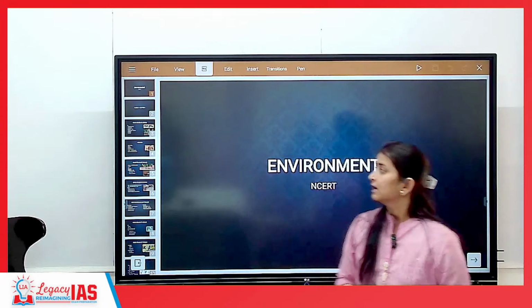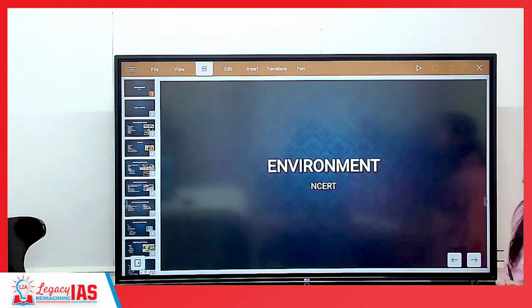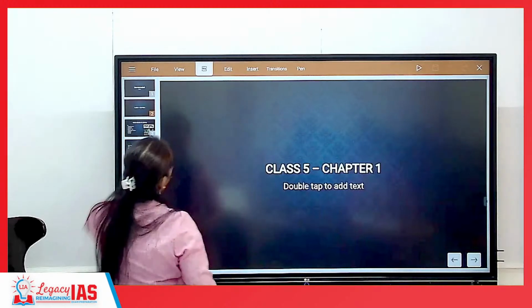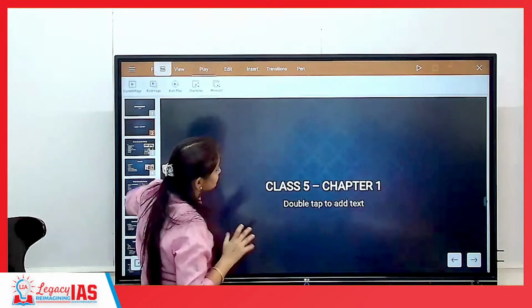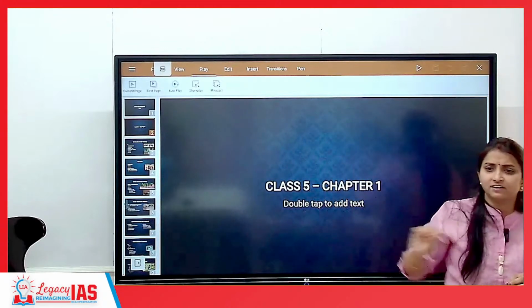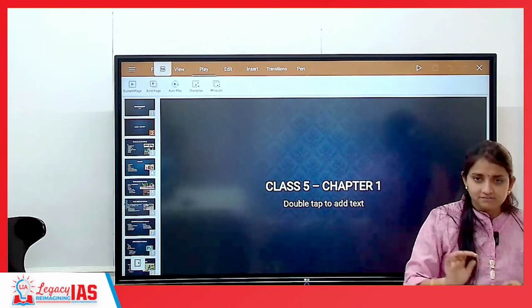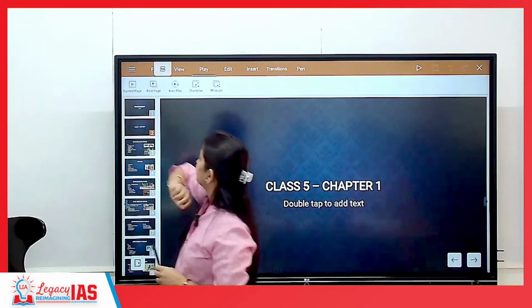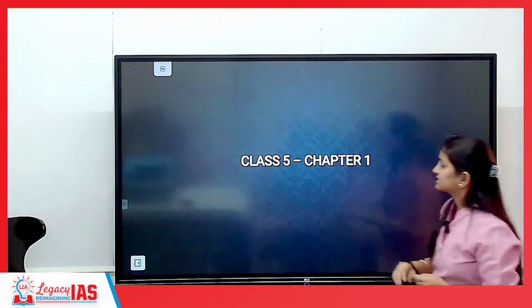Okay? So talking about my subject, that is environment. We'll begin with the first book, that is class 5 environment. In the class 5 NCERT book, there are some parts that contain environment related issues. So beginning with the first book, that is class 5.